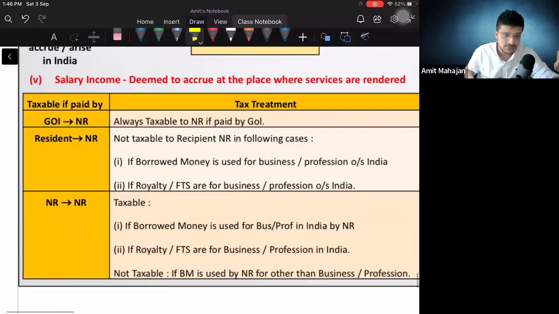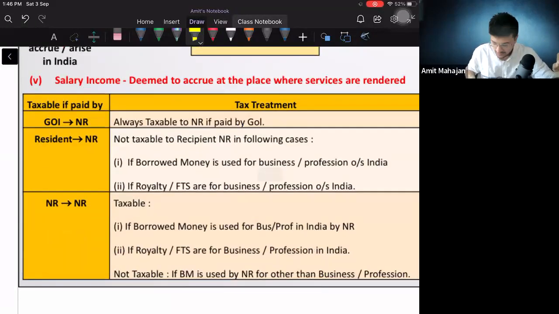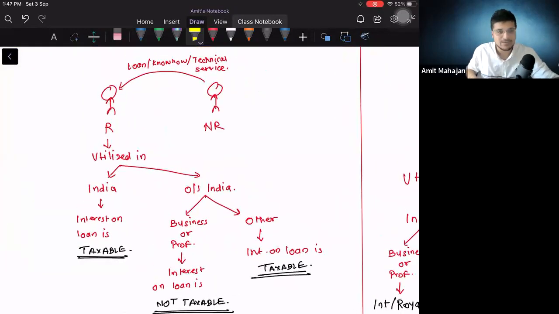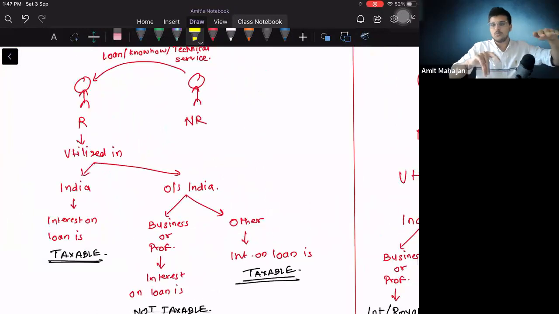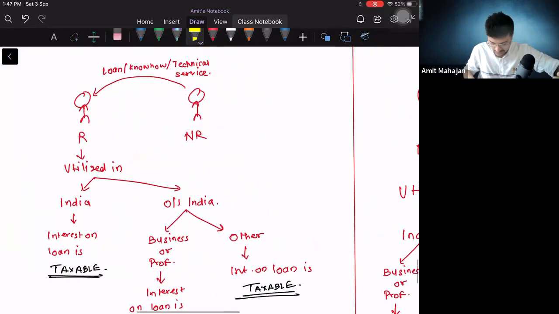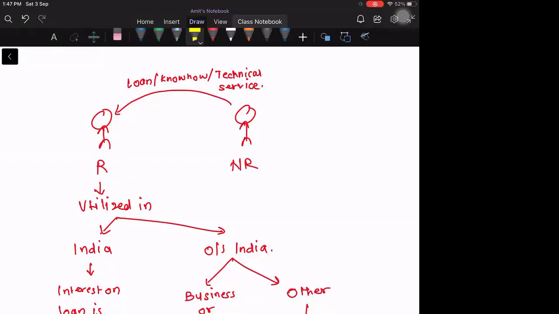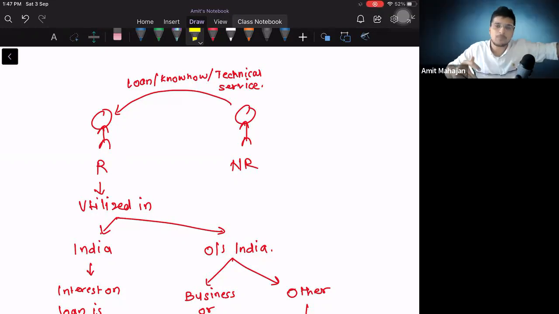अभी मैं नेक्स्ट पॉइंट पे आता हूँ, सबसे इंपॉर्टेंट पॉइंट, रेसिडेंट टू नॉन रेसिडेंट. अभी सबका ध्यान इधर. Keep your distractions away for the time being. For 3 hours I meant. See, there are two persons here. One is a resident person and the second one is a non-resident person. What do you think? We are talking from resident person's perspective or non-resident person perspective? Non-resident. We should talk from non-resident perspective. Why? Because resident को तो सब कुछ ही टैक्स होता है ना. Everything is taxable for resident. So we have to specifically talk about non-resident.